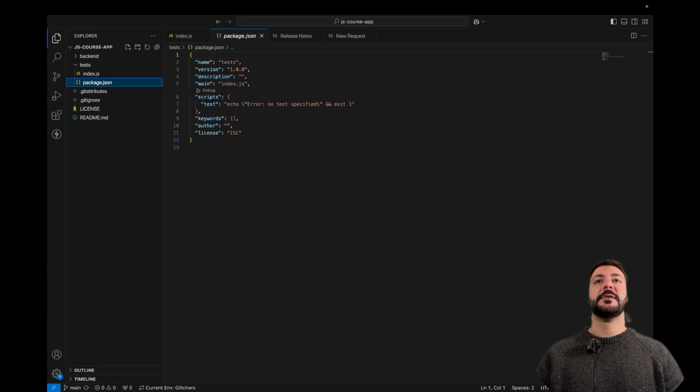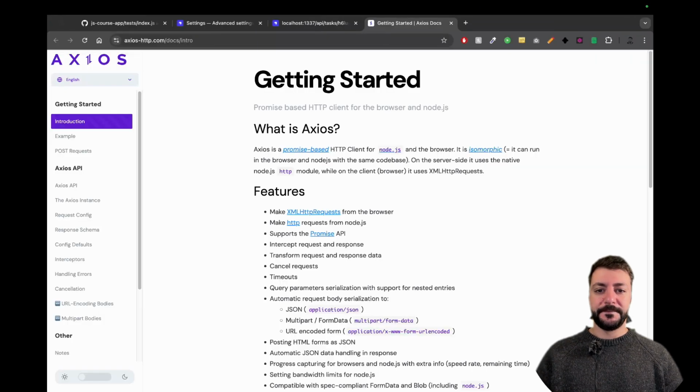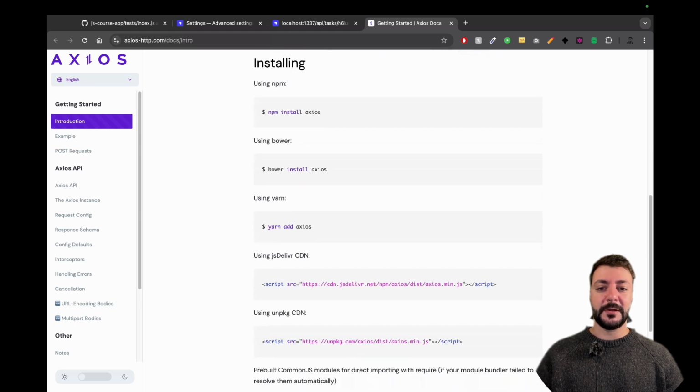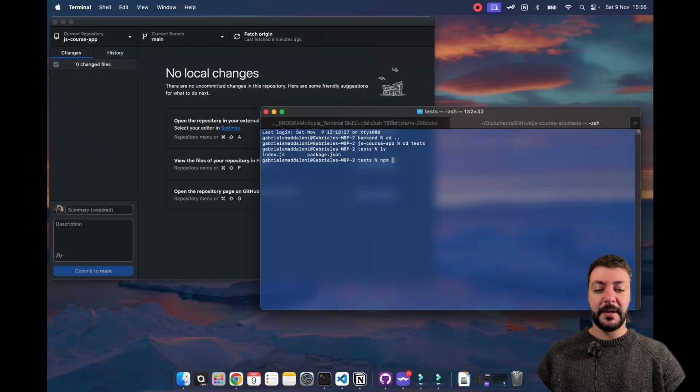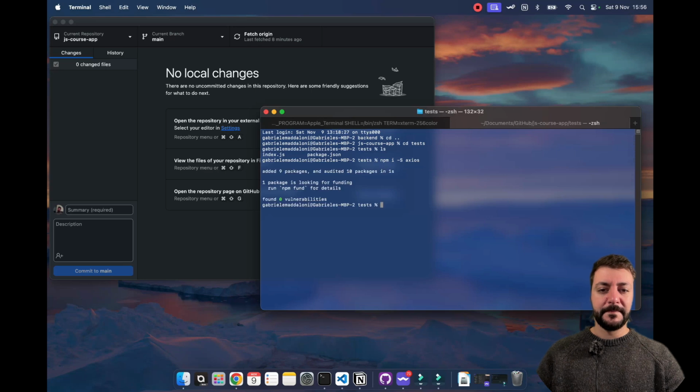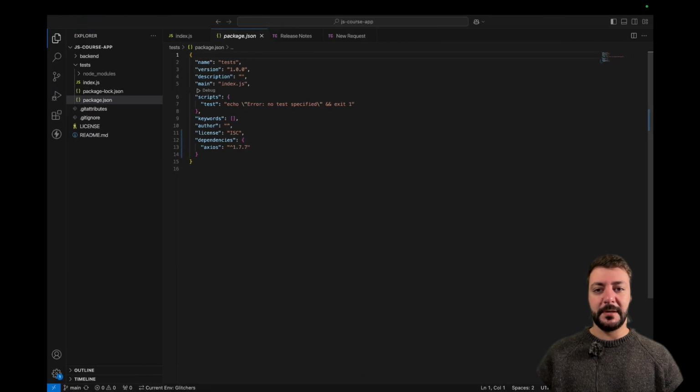Now, Axios, there you go. Axios is an HTTP client for Node.js. You can use the fetch API, you can use whatever you want. I use Axios, so you're going to have to use Axios if you want to follow along. And we're just going to install it like this, right? So in here we go npm i, for install, minus capital S for save, axios. Now that we have Axios, we can use it in here.